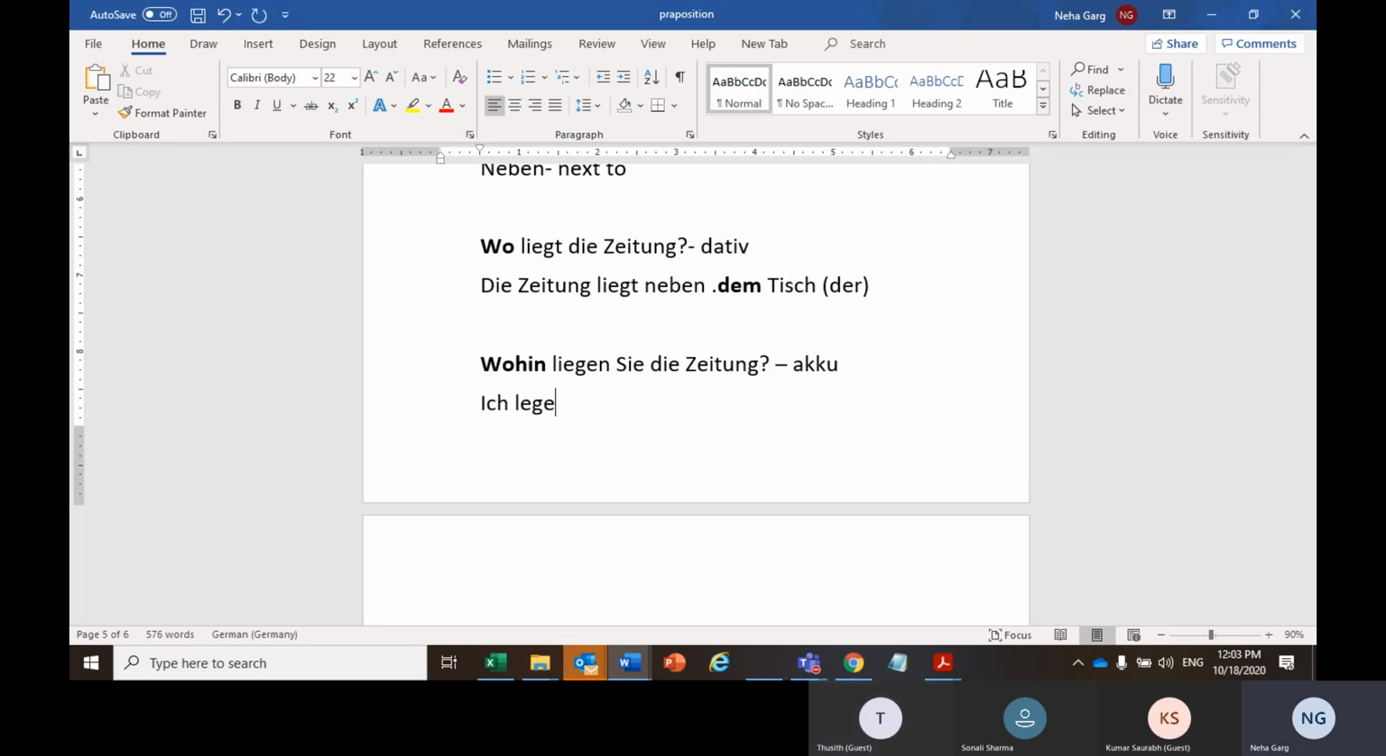Ja, so wohin legen Sie die Zeitung? Ich lege die Zeitung neben das Tisch. Now, Sonali, can you tell me what would be the answer here? This is an accusative case because I am placing the newspaper next to the table. Den. Sehr schön. Neben den Tisch.